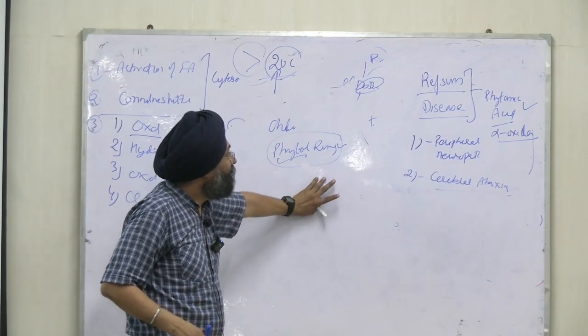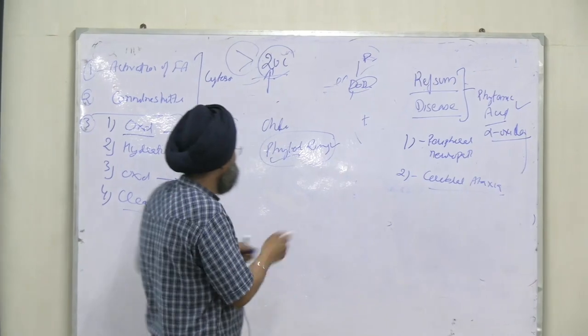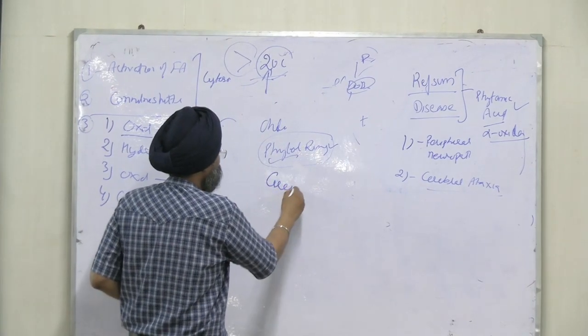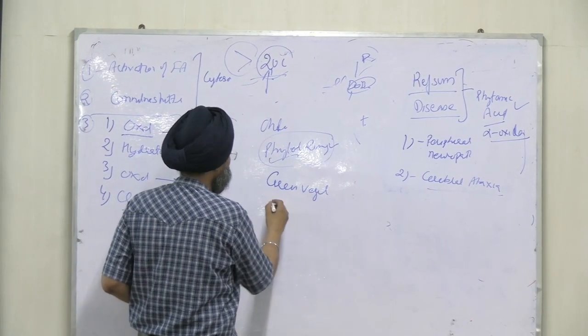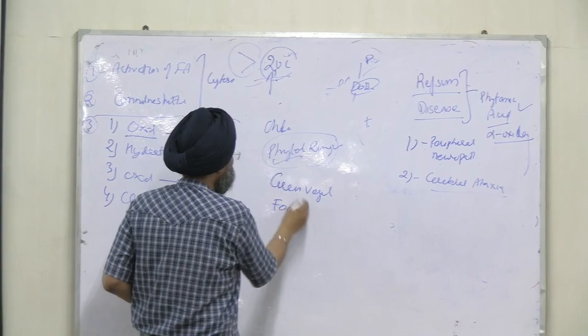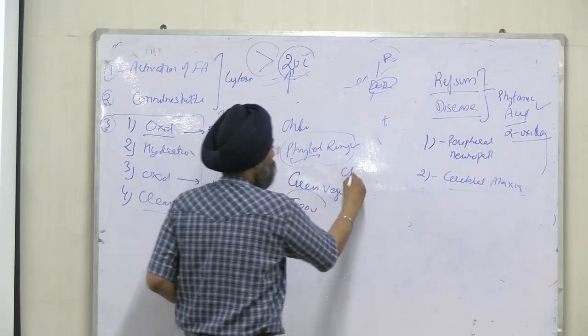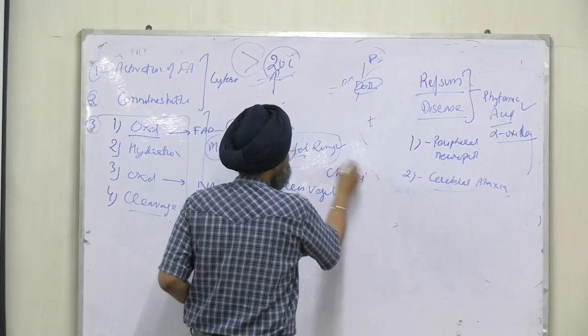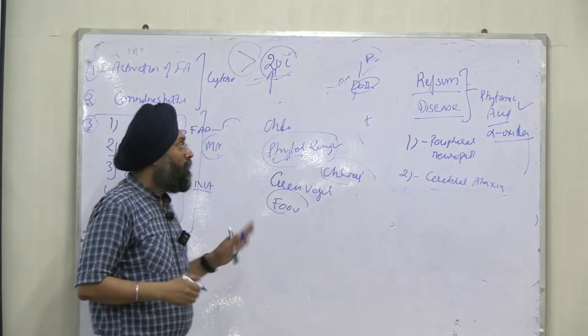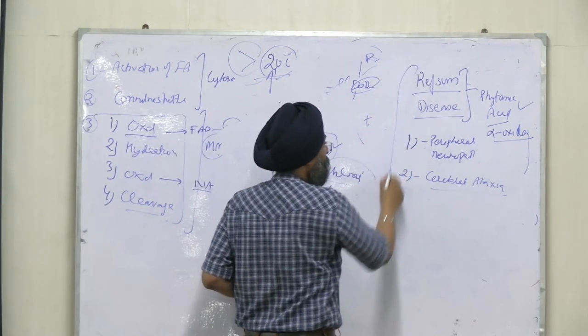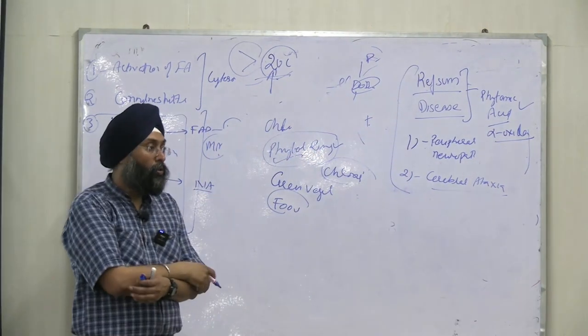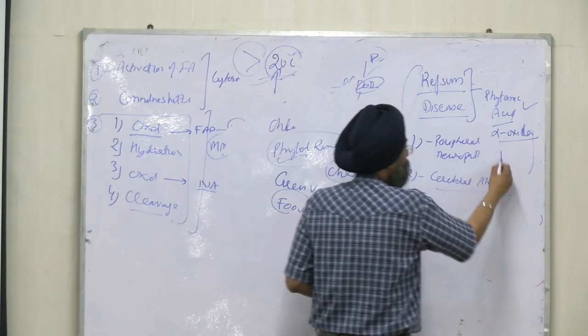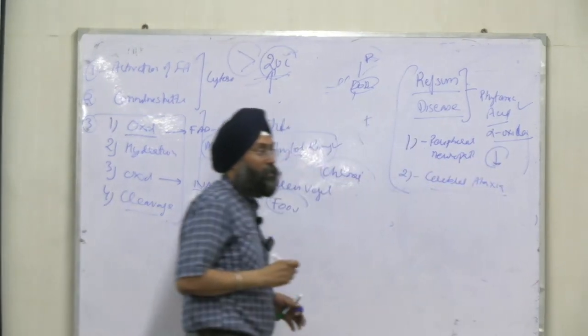In the same manner, this is a problem from green vegetables or green foods, because they contain chlorophyll. If you stop eating chlorophyll diet, the problem will decrease the symptoms of disorder, right?